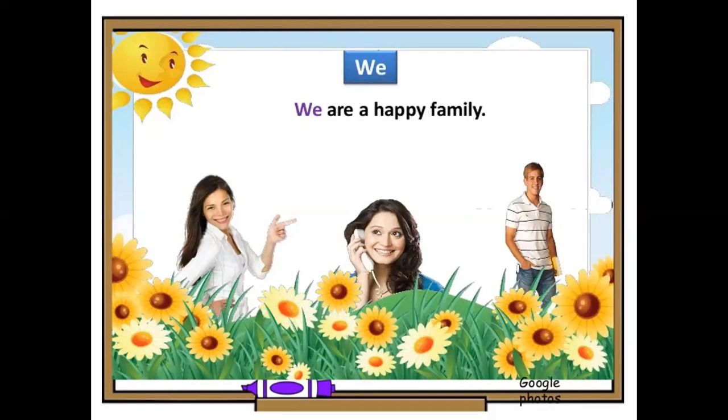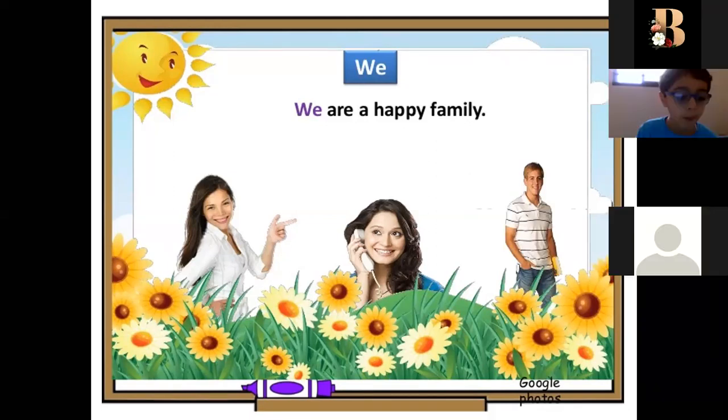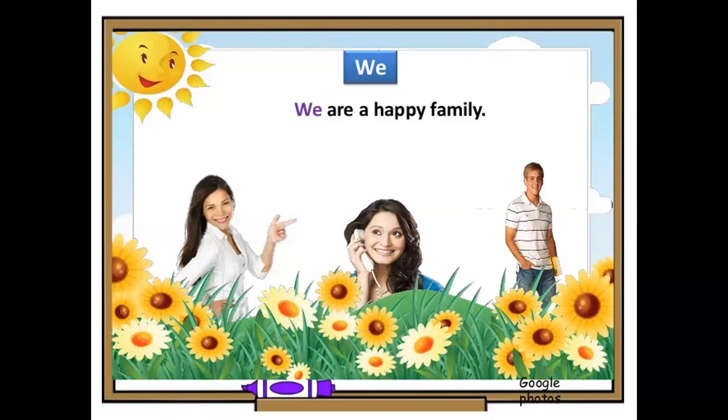When I am with this group, we will say we. We is a subject pronoun, it comes at the beginning for a group of people. For plural, plural means group, more than one, but I am with this group. Put in your mind, we is the subject pronoun for a group, and I am with this group. So we say we. We are a happy family.